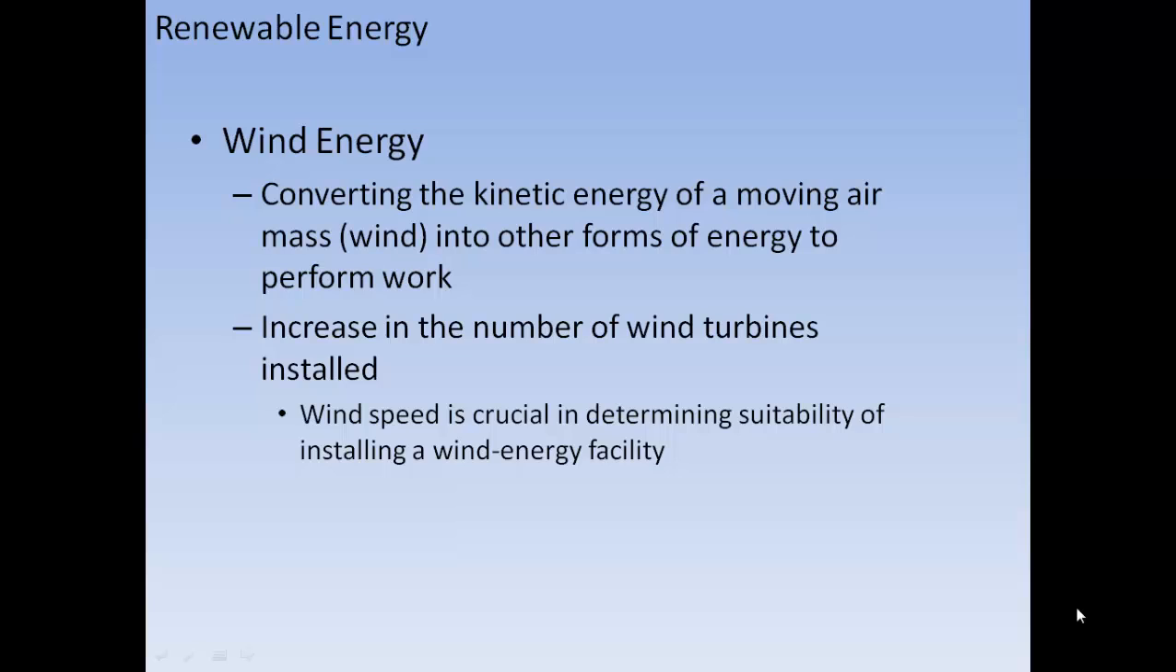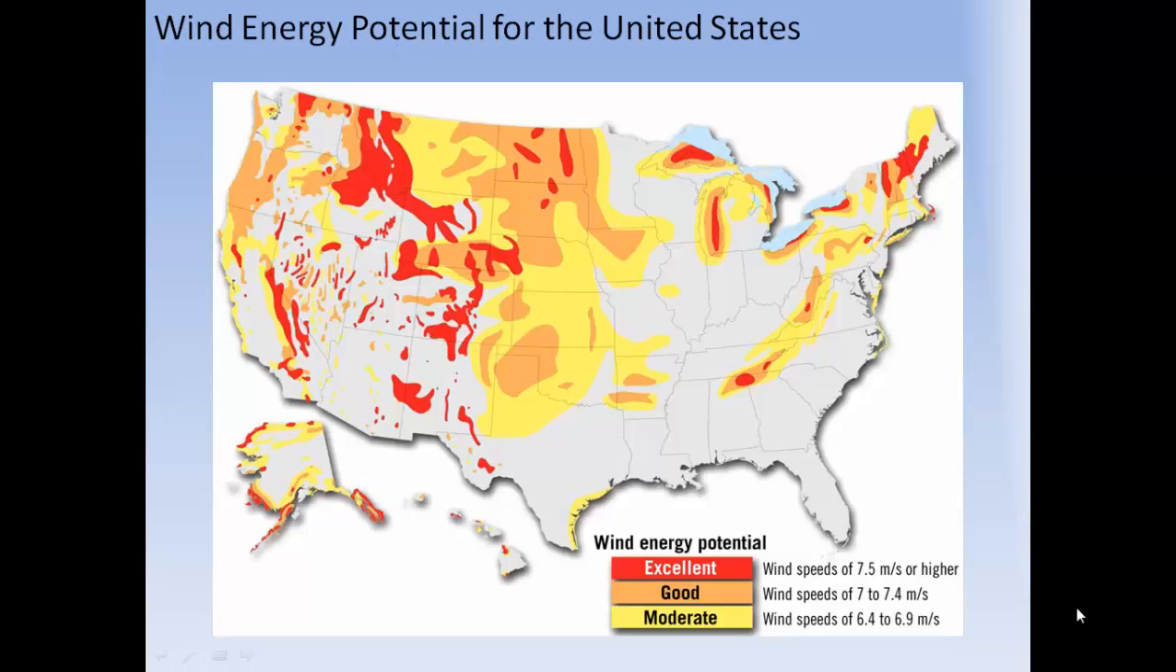Wind energy: converting the kinetic energy of moving air mass, wind, into other forms of energy to perform work. Increasing the number of wind turbines installed. Wind speed is crucial in determining suitability of installing a wind energy facility. Okay, and the red is areas of excellent wind potential, good is orange, and yellow is moderate.